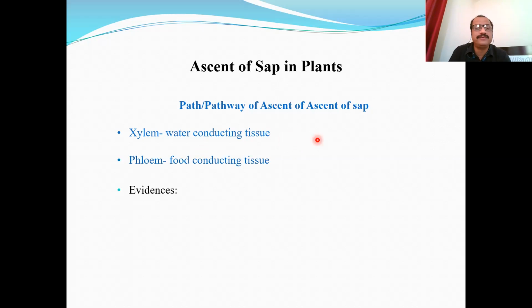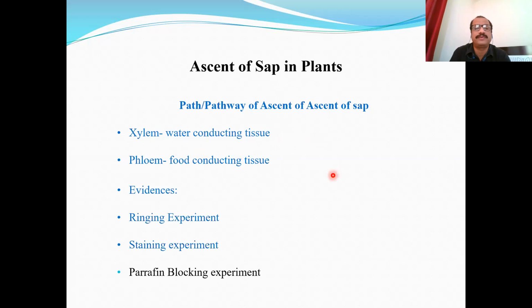So there are different evidences suggesting that the pathway of ascent of sap is the xylem. There are different experiments like the ringing experiment, staining experiment, and paraffin blocking experiments, but we are not going to discuss this in much detail because this is not in your syllabus. I just wanted to give you the idea that xylem is the pathway of ascent of sap. Therefore, we have written this.